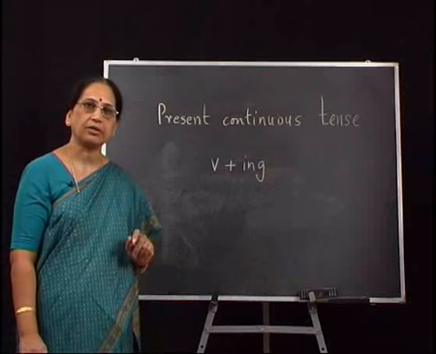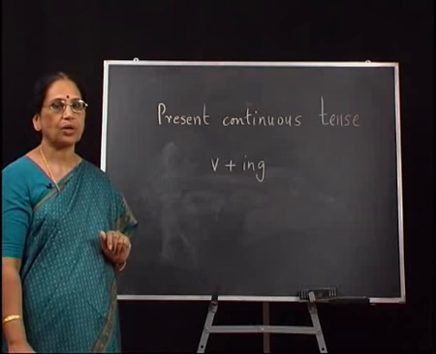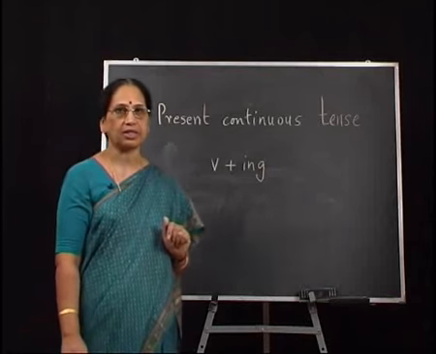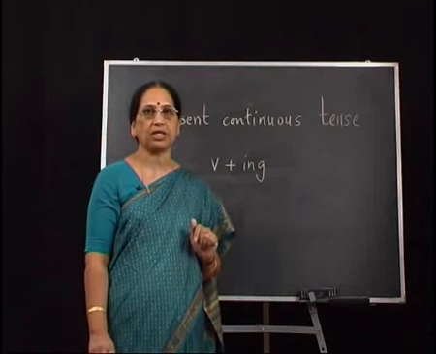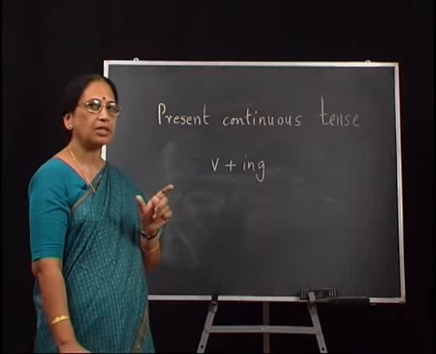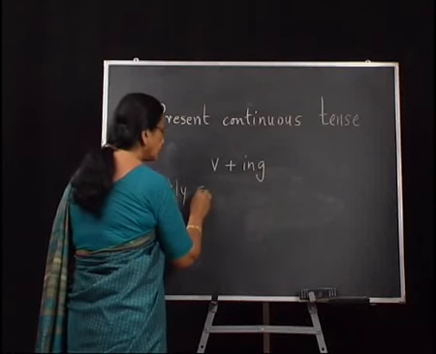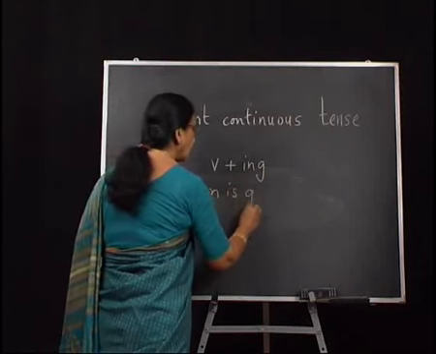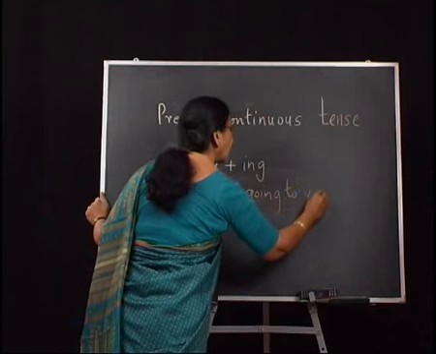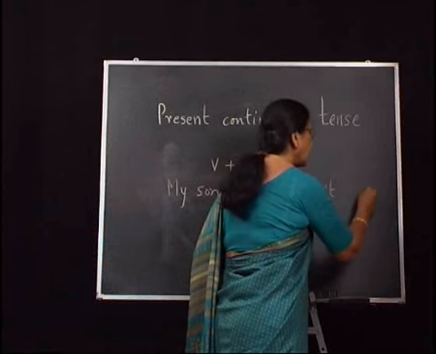Let us now look at the use of the ing form to refer to future time, that is, to actions which are going to happen. For instance, I may say, my son who stays in Bangalore is going to visit me in May. There is a reference to future time, but the use of the verb is in the ing form. My son is going to visit me in May.